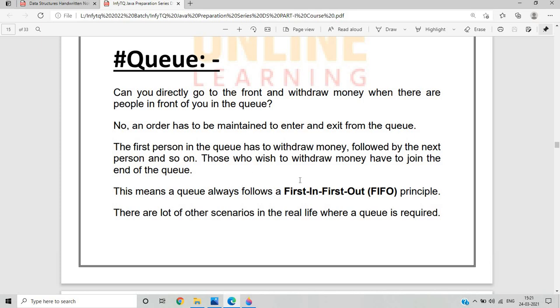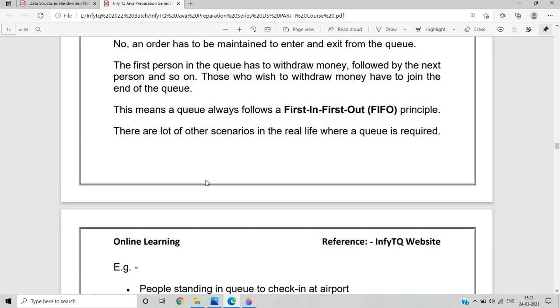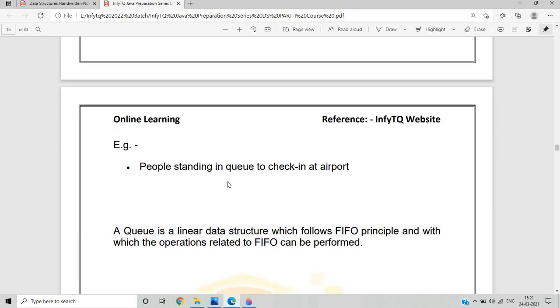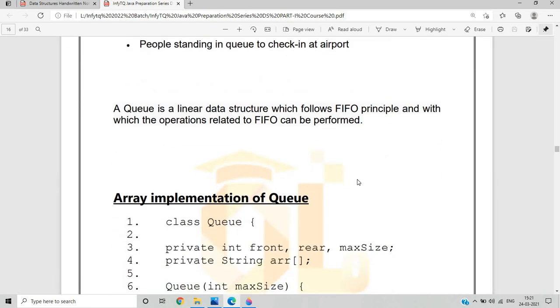Those who wish to withdraw money have to join the end of the queue. This means a queue follows a principle called first in first out. If the first person receives the money, then they go out from the front side, and then the next person comes to the point. This is a really important advantage of the queue. There are a lot of other scenarios in real life where a queue is required, like railway station ticketing, or people standing in a queue to check in at the airport. As we can see, a queue is a linear data structure which follows the FIFO principle, meaning first in first out, and operations related to FIFO can be performed.